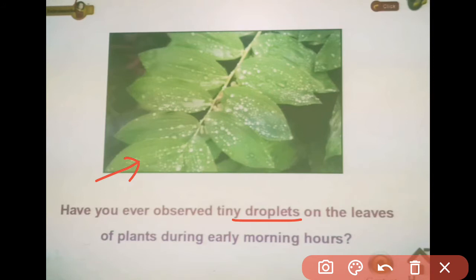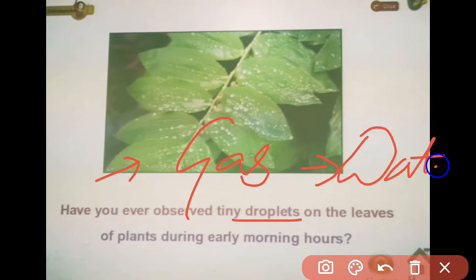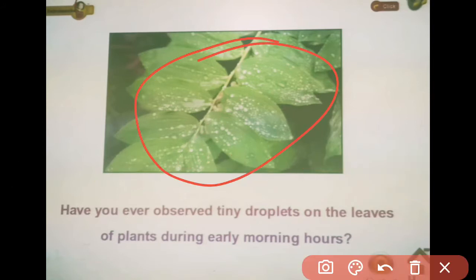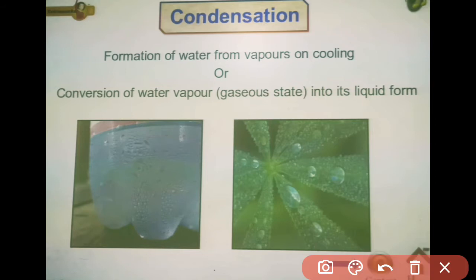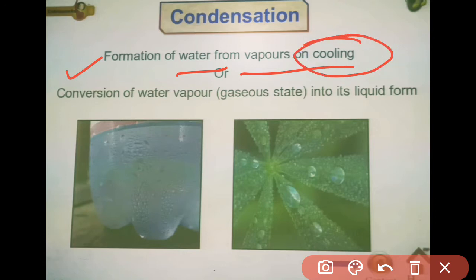This appears due to a process in which gas turns into water, and the process is called condensation. So this happens due to the process of condensation. We can define condensation as the formation of water from water vapors on cooling. Or you can define it like this also: the conversion of water vapor into its liquid form. This process is called condensation.